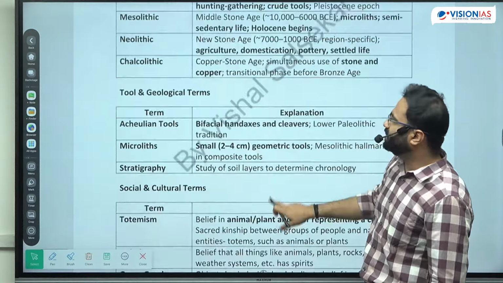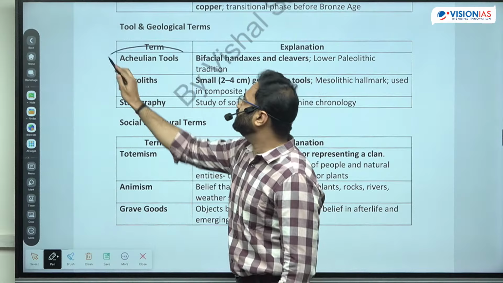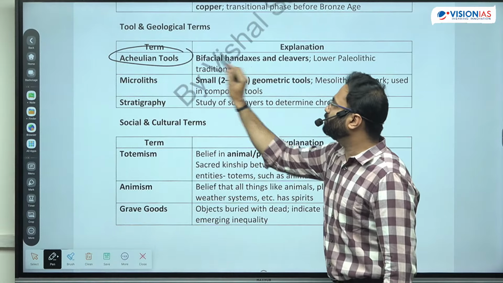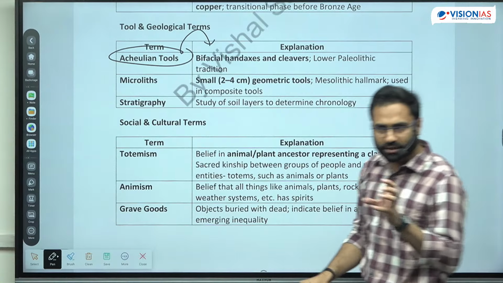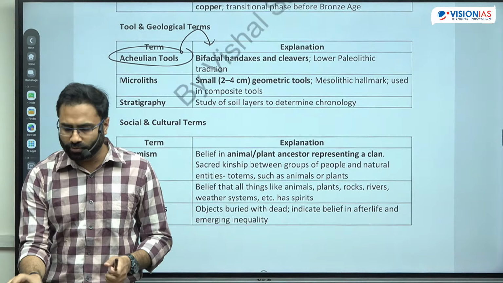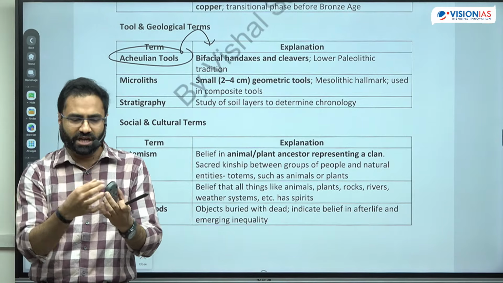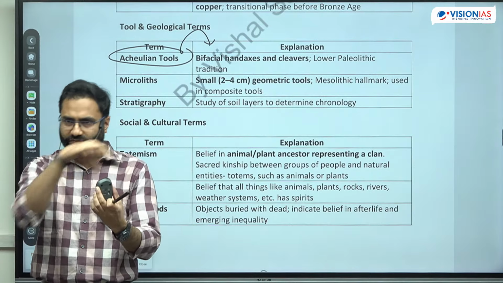Now what are the different types of tools जिसके basis पे terms पूछे जा सकते हैं? So there were Herculean tools. Herculean tools are basically the primitive type of tools. These are the primitive tools, स्टोन से बने हुए होते थे, generally with the bifacial type of axes. जैसे assume करो this type of thing is there, जहां पर it is getting narrowed on both sides, दोनों तरफ से narrow हो रहा है.